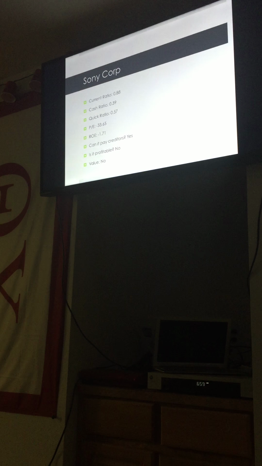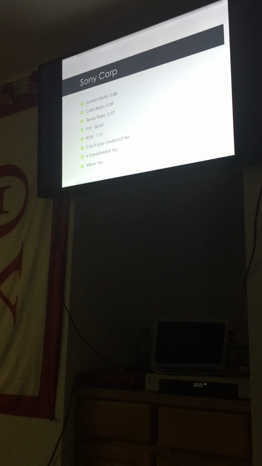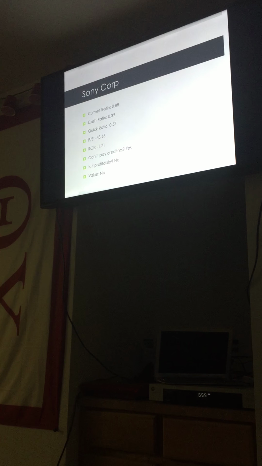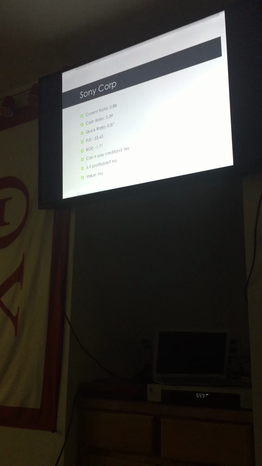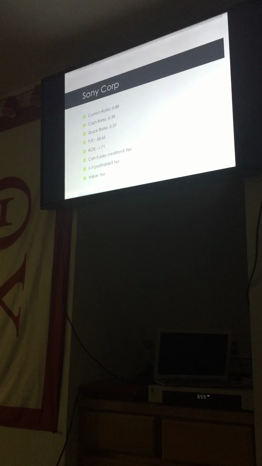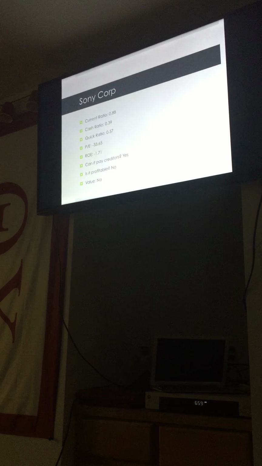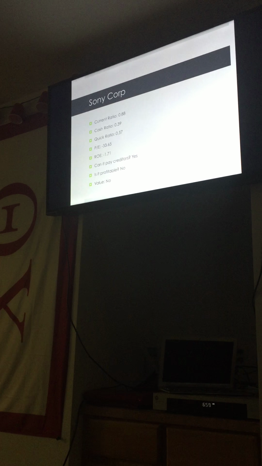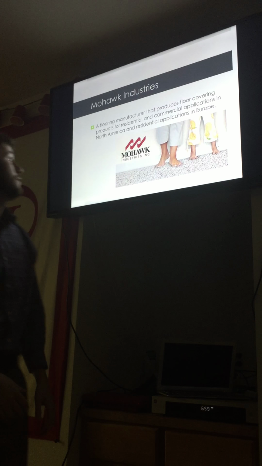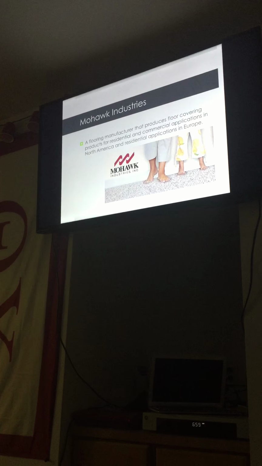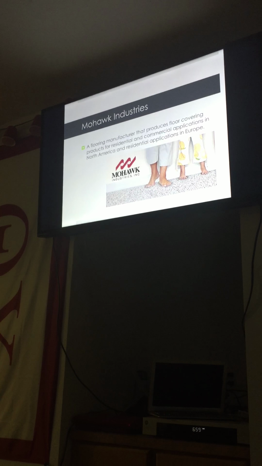However, with their liquidity ratios, they are able to pay their creditors, but they're not a very profitable company when it comes to earning money off of an investment. So personally, I wouldn't add them to a portfolio. I don't think that it's a very valuable investment at this point in time, but maybe in the future it'll pick back up. Next we have Mohawk Industries.